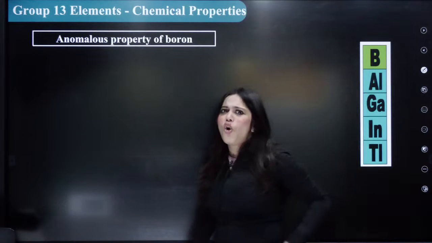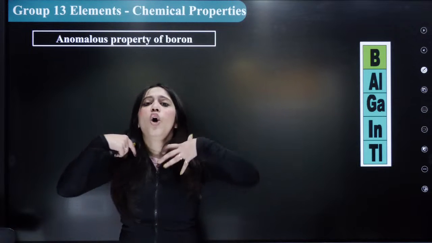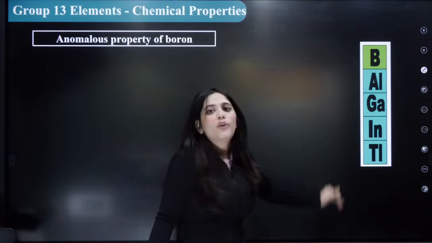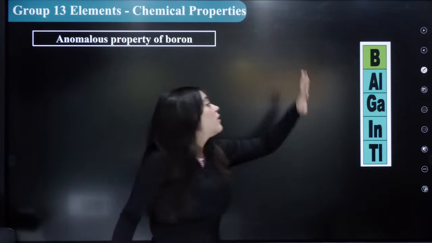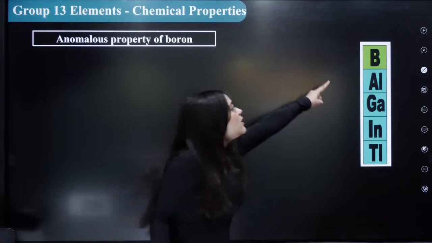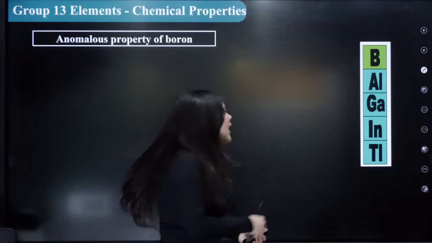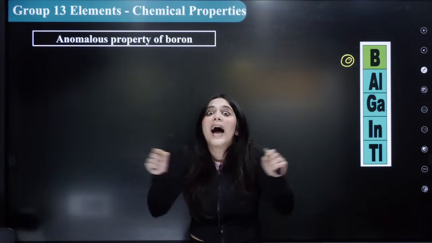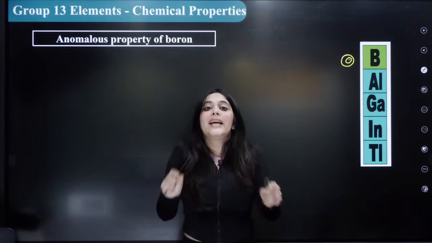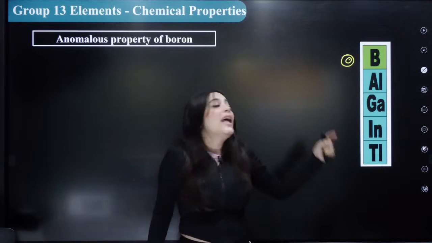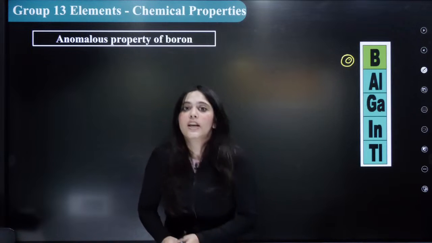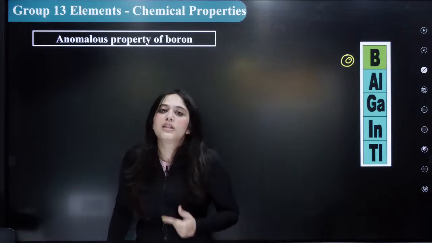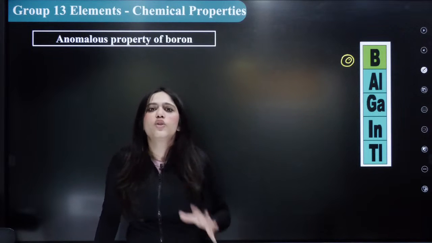Anomalous property of boron. We've already discussed most of the things. I'm just going to tell you orally and not write anything on the board, because now you know why boron properties are different from the rest of the elements. Why? Because first of all, boron has the smallest size, because it just has two shells. It has the highest electronegativity, the highest ionization energy, and it has no d orbitals. Due to these four reasons, boron shows anomalous, different properties. What are those properties?